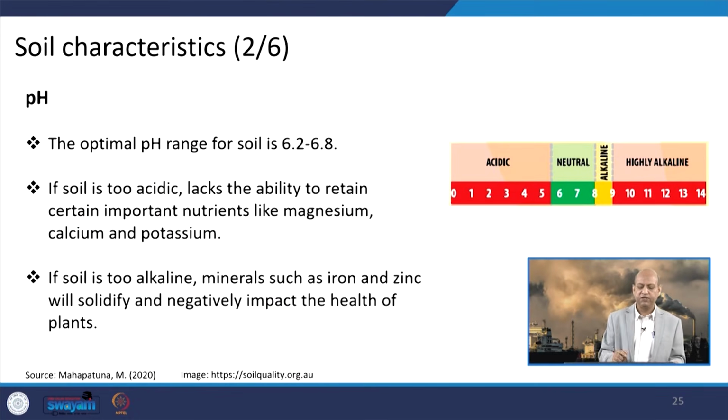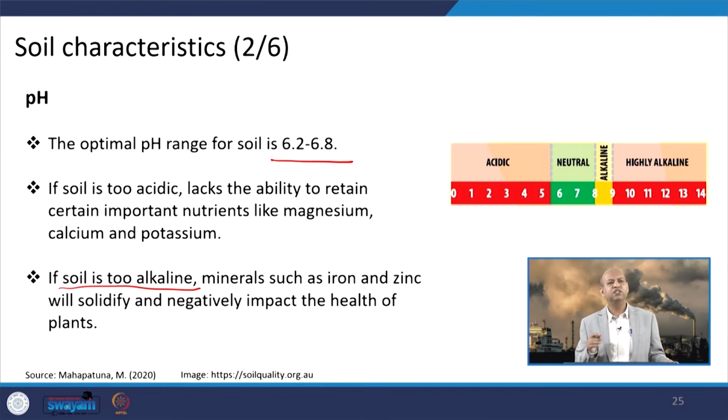The optimal pH range is about 6.2 to 6.8, okay, and there is the range of acidic, neutral and highly alkaline. If the soil is too alkaline, then minerals such as iron and zinc will solidify. So, because of pH level, many things may happen, okay. Its ability to retain some nutrients like magnesium, calcium and potassium is reduced because of acid rain.